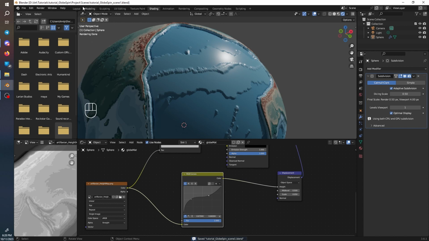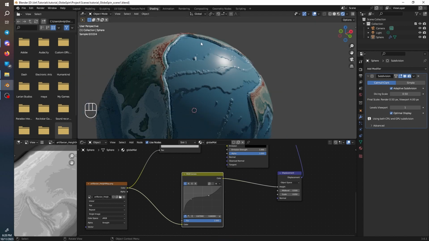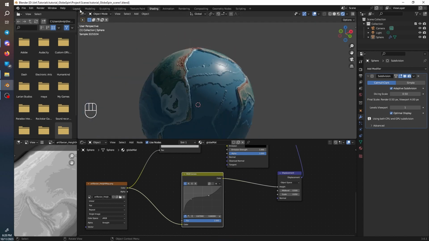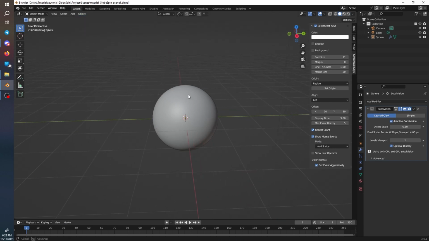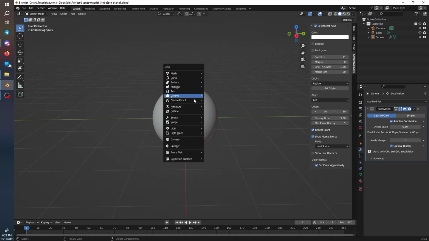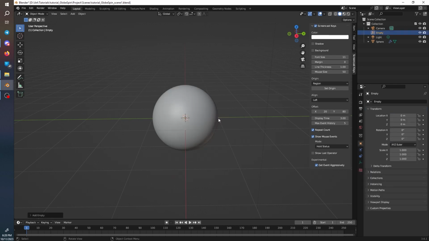Now we want to tilt the earth. So going back to layout, I want to add, with Shift A, an empty plane axis. We can scale it up just so that we can see it.